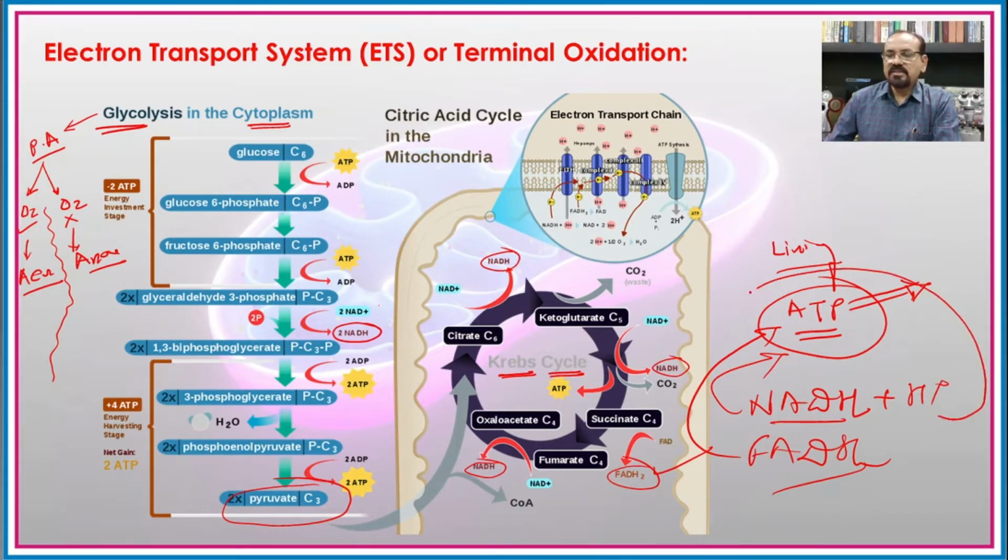So this process of conversion is carried out in the electron transport system.